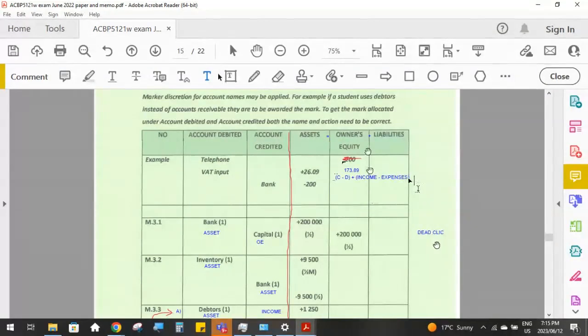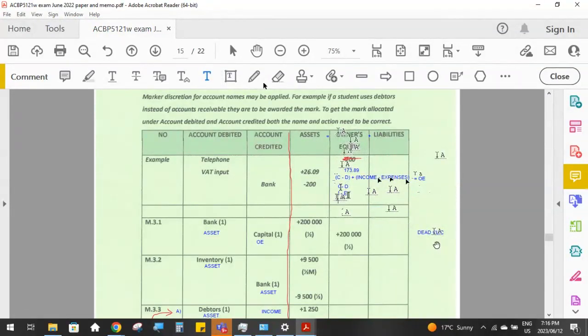That equals owner's equity. Okay? So because my expenses are increasing, that is reducing owner's equity. So if I do it like this, C minus D and I minus E, you can see that drawings and expenses will decrease owner's equity and capital contribution and income will increase owner's equity.